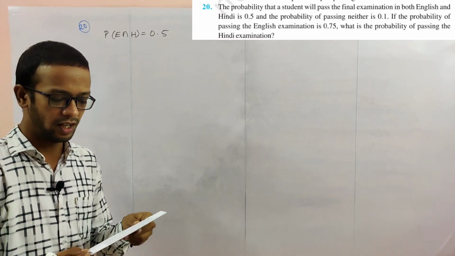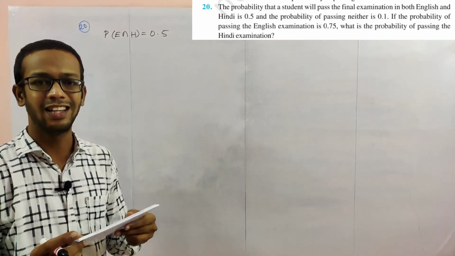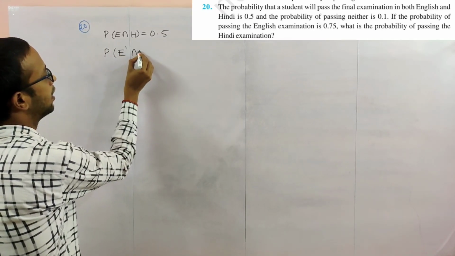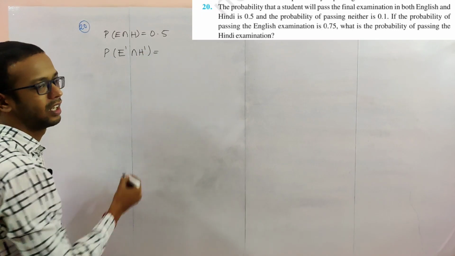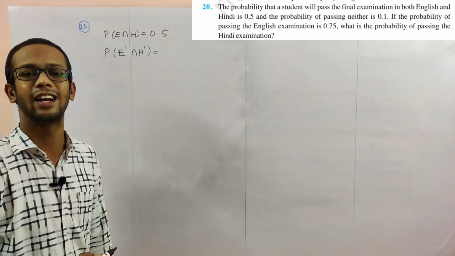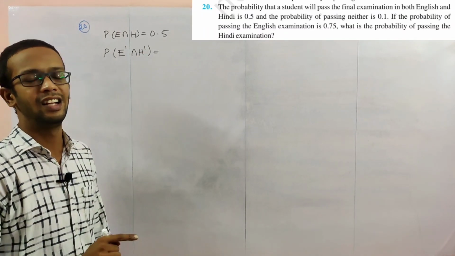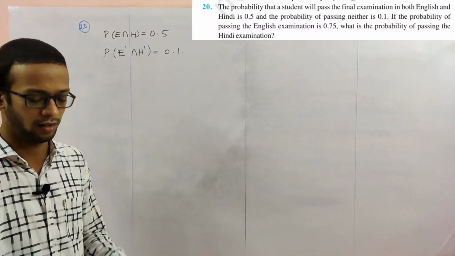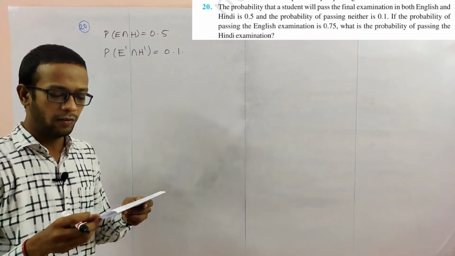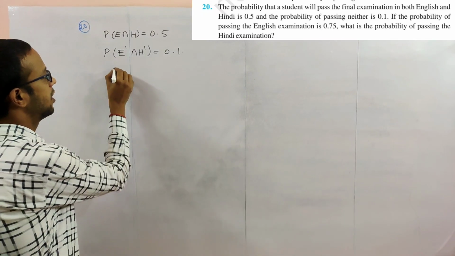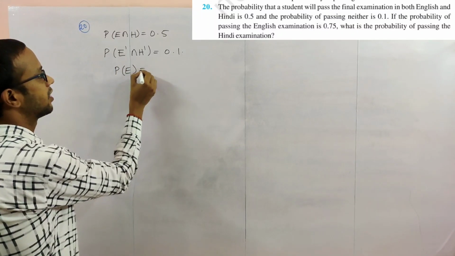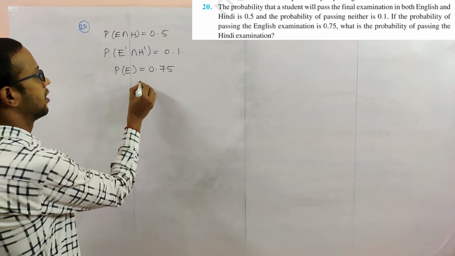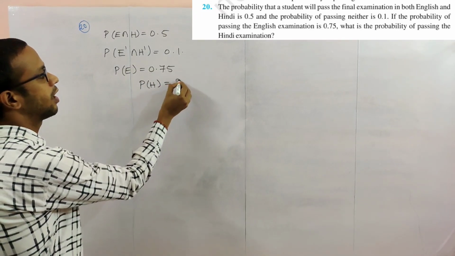Probability of passing neither means not English and not Hindi, both fail. That is 0.1. The probability of passing the English examination is 0.75. Next, what is the probability of passing the Hindi exam?